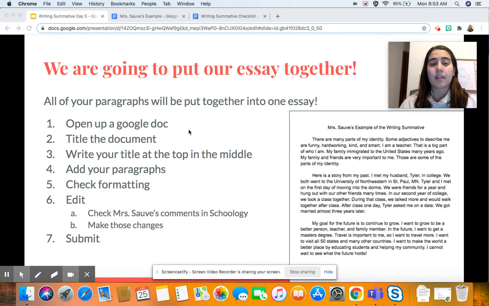Then you're going to need to add your paragraphs into this assignment. So open up, you should have these assignments in Notability.